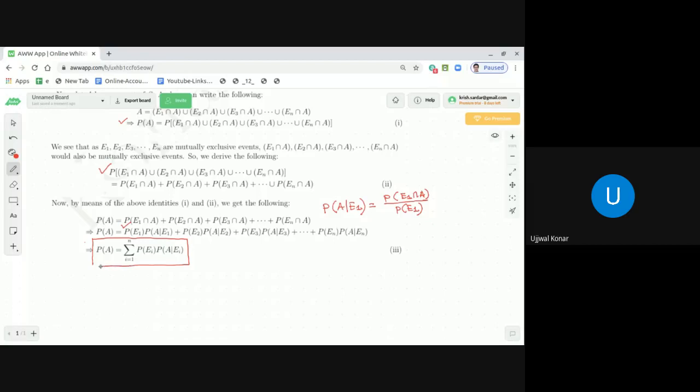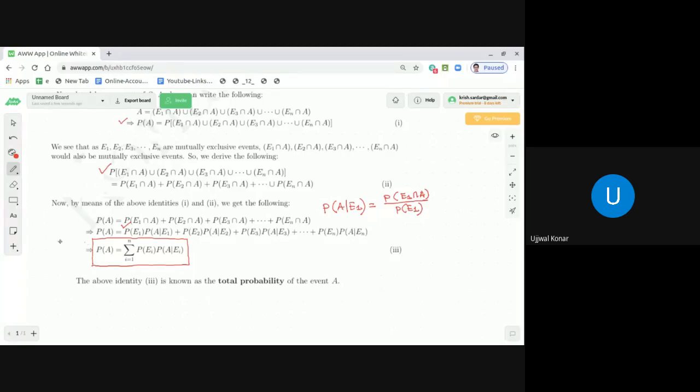And this is known, dear students, as the total probability of the event A. Whatever you see in equation 3, dear students, this is known as the total probability of the event A. And so the above identity 3 is known as the total probability of the event A. I hope it is absolutely clear by now, dear students. Understanding is very important, because if your understanding is clear, then it will help you to solve the relevant problems on total probability theory, and what we are going to discuss now, the Bayes theorem, will be very easy.